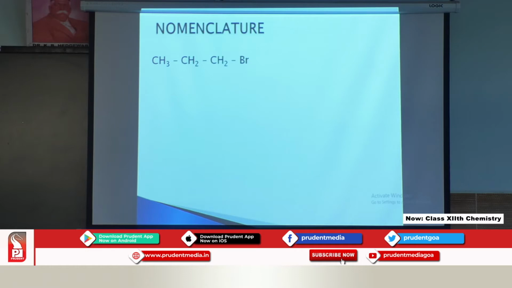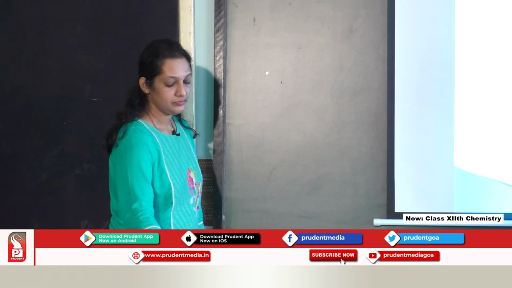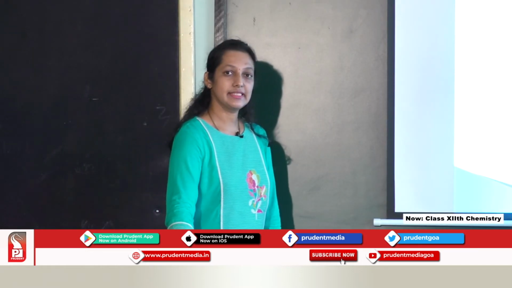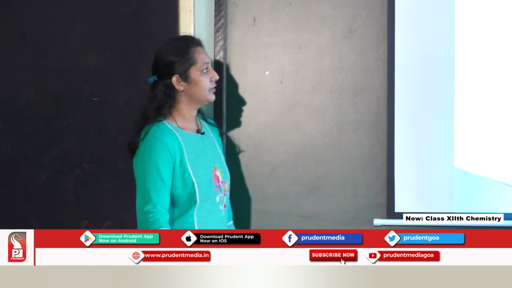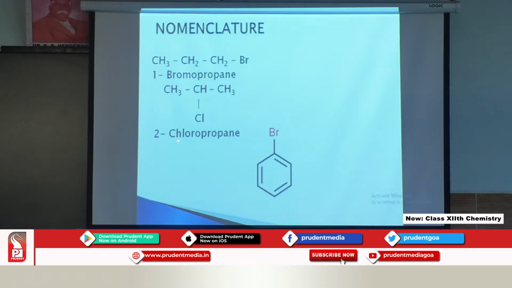1-bromopropane. Next example. The common name of this is isopropyl chloride or 2-chloropropane, because the position of Cl is on the second carbon, 3 carbons are there. So, the word root is prop, single bond is present, so it ends with ANE.